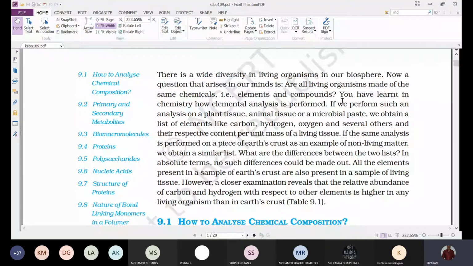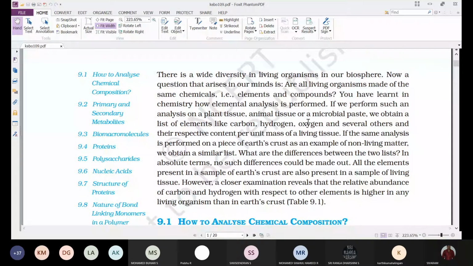We take plant material like a leaf or flower, and a small amount of animal tissue, crush it, and analyze it.